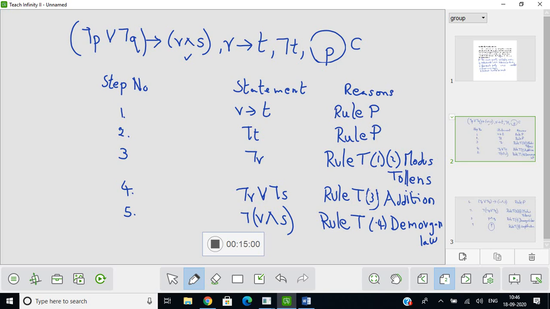Have the second and the third one, you have if P then negation P. So apply modus tollens, you will get negation R. So you have got rid of P. Now what you need is S also is there with R in the first premise. Therefore, you use the rule of addition, P implies P or Q, to get negation R or negation S from negation R. Apply De Morgan's law to this fourth step. This will give you negation of R and S.